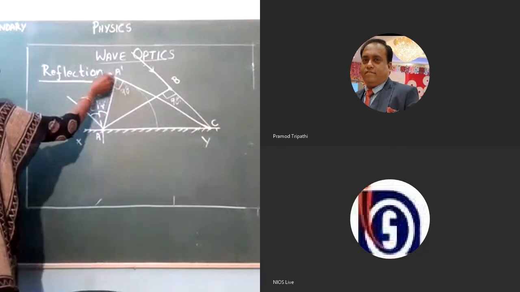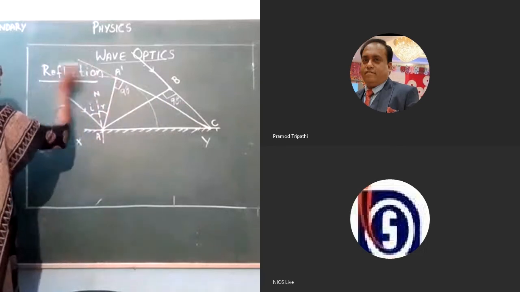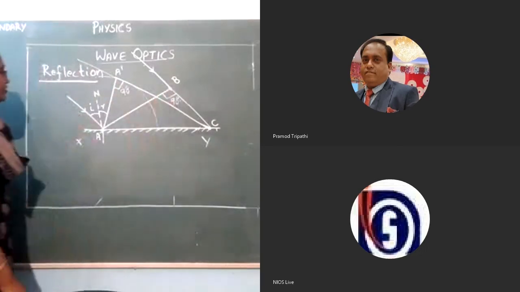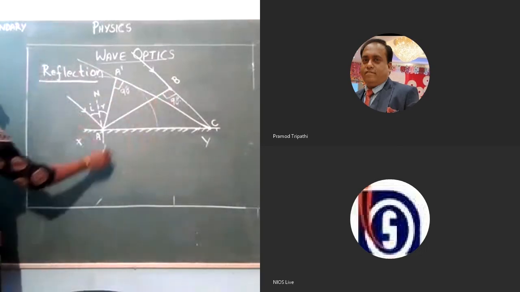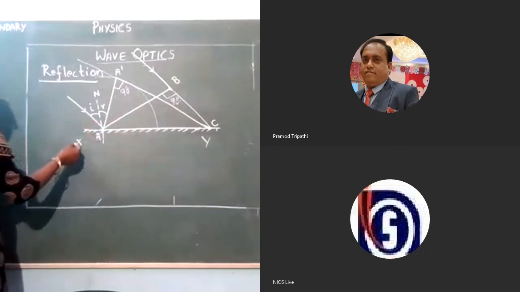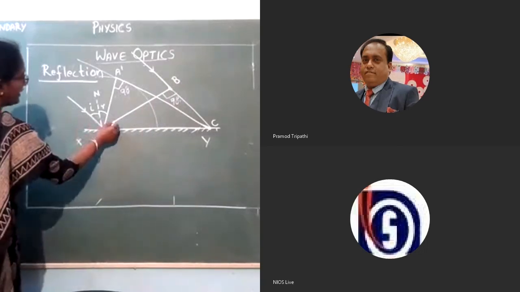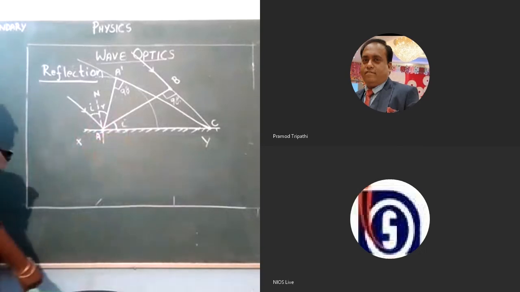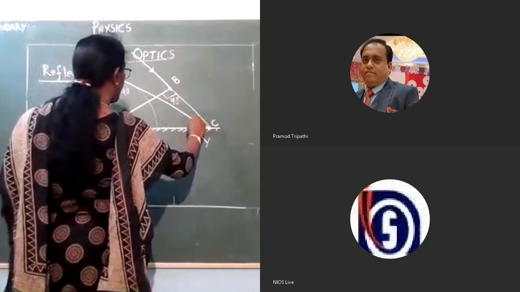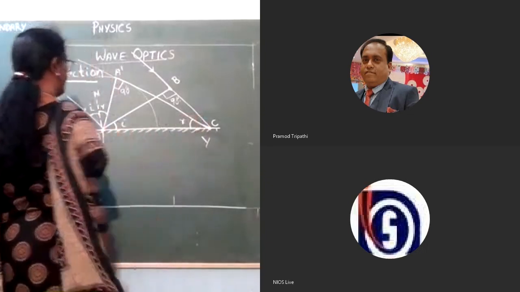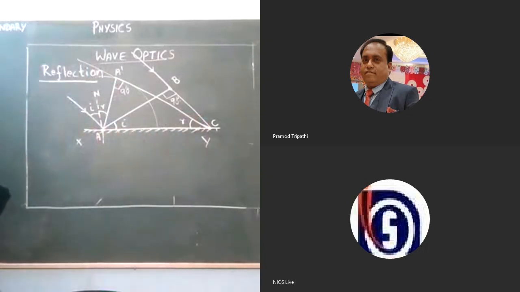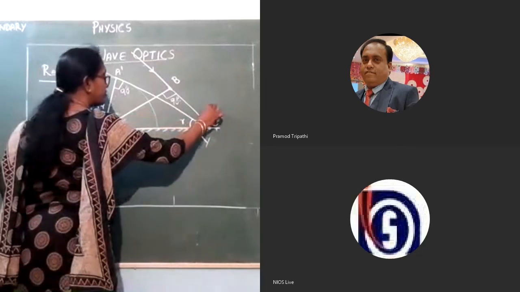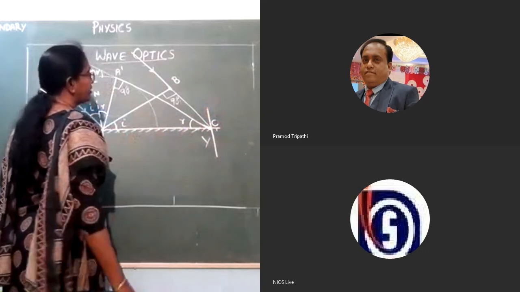Because here we have drawn all these lines normal. Therefore, this angle will be 90 degree and this angle will also be 90 degree. And in this particular case, we can say that if this angle is I, this angle will also be equal to I. And for this triangle, this angle will be equal to R. From the symmetry of the triangles, we can prove that this angle is I and this angle is equal to R. So here also we can draw the normal.